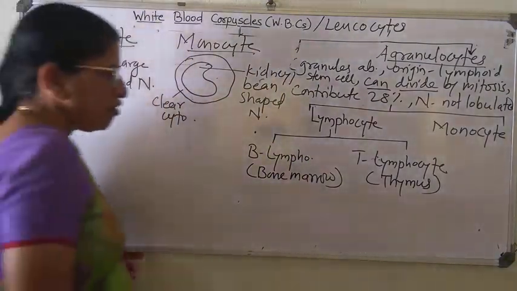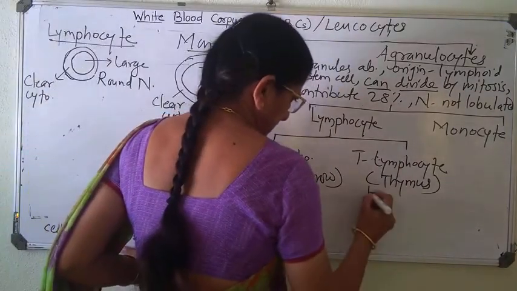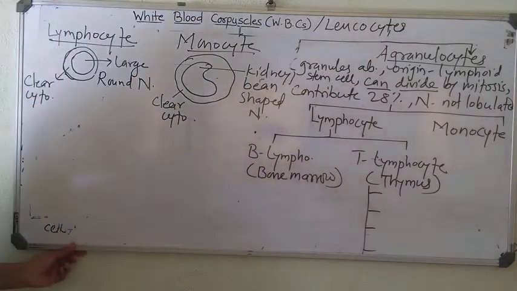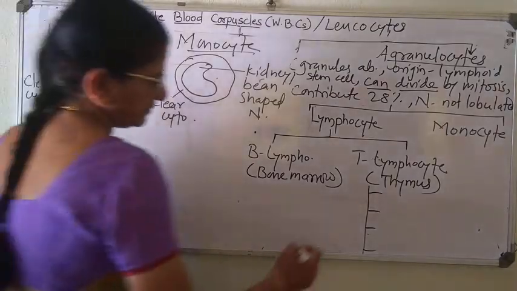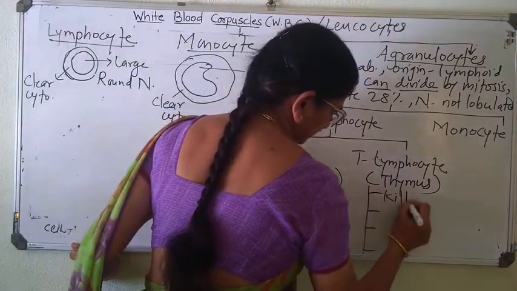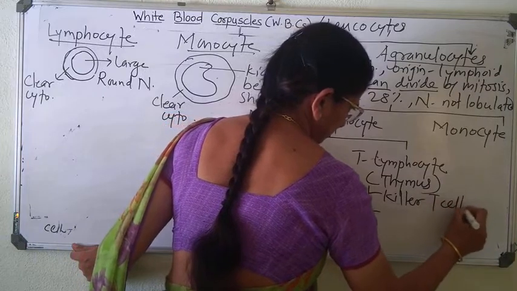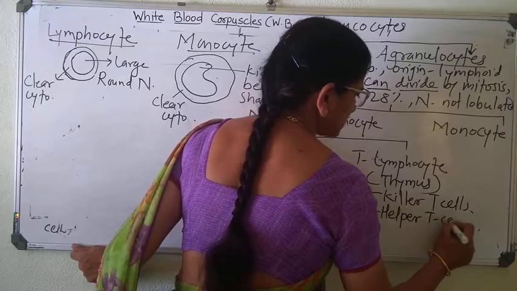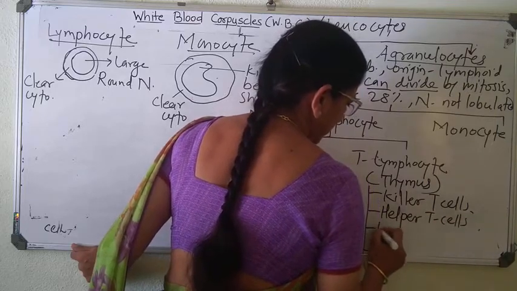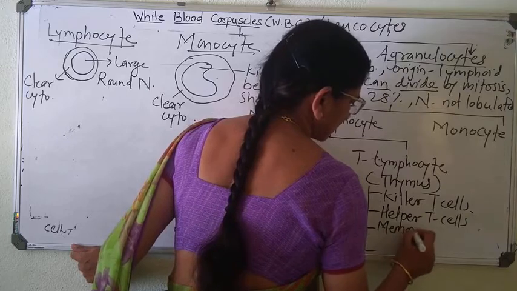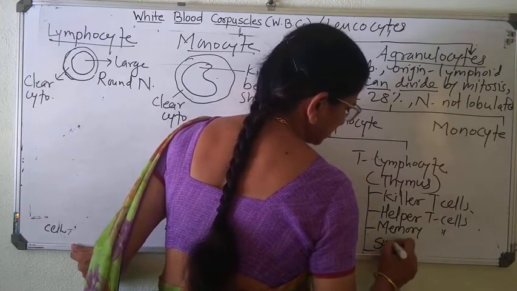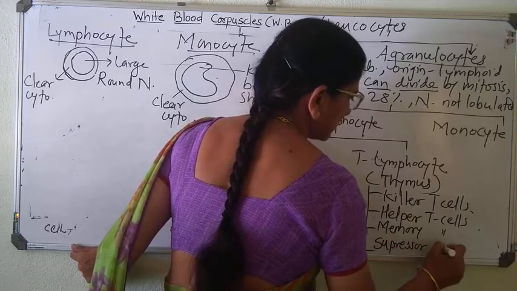Right? Further again, these T lymphocytes are classified into four types. And these are killer T cells, helper T cells, memory T cells, and suppressor T cells.